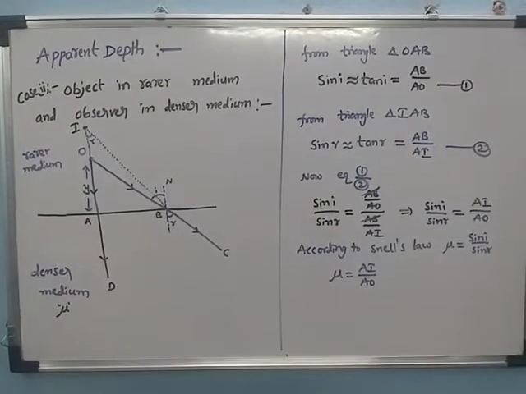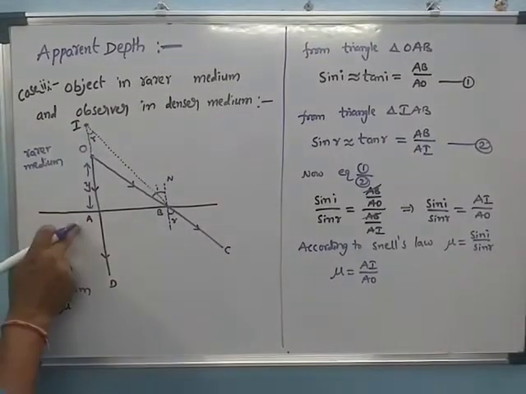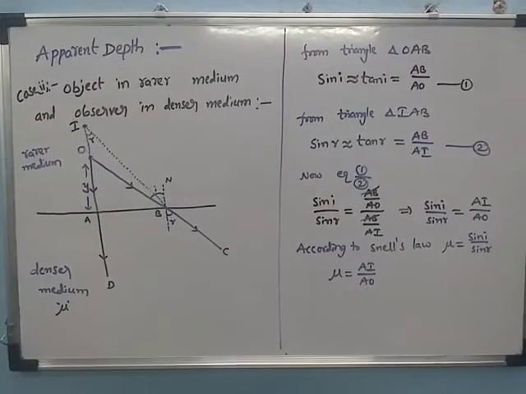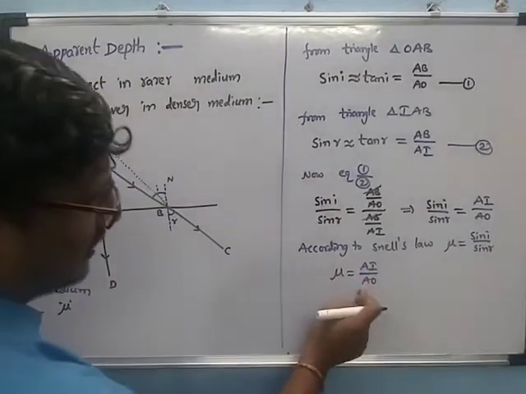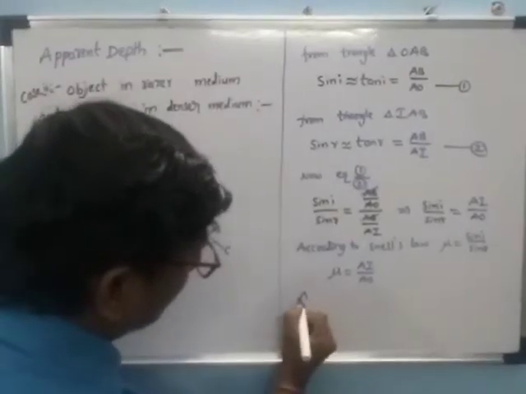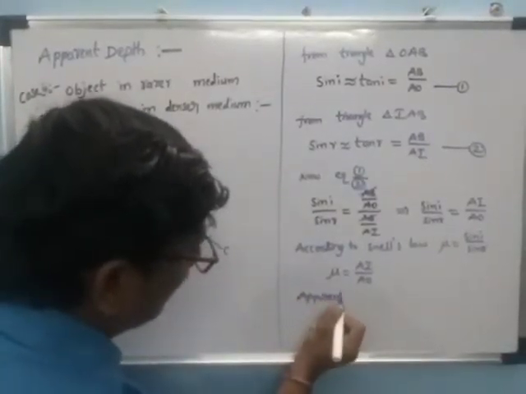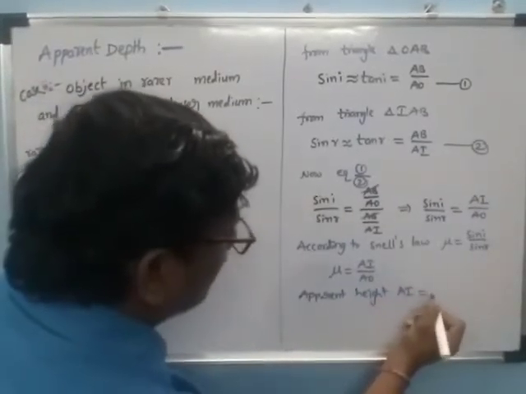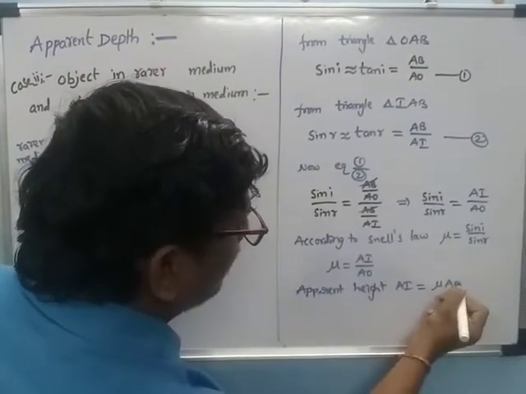Now here AI is called the apparent height. Then we can take the cross multiplication: apparent height AI is equal to nu into AO.